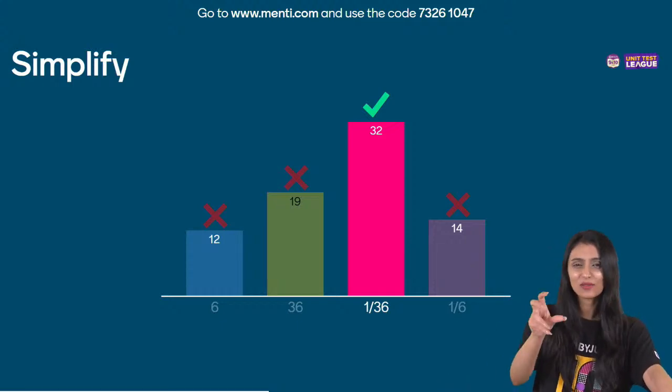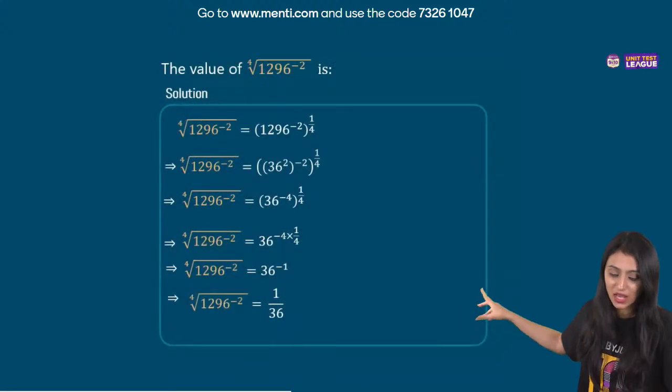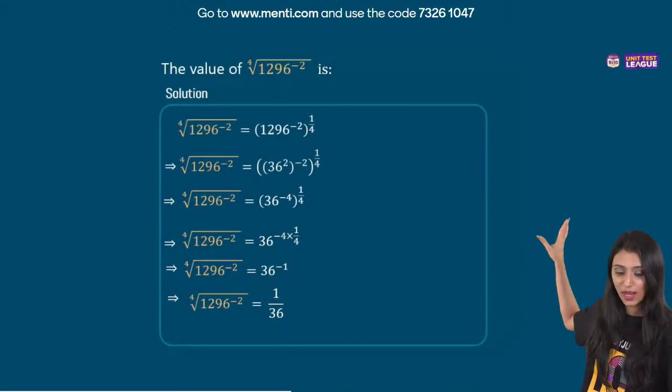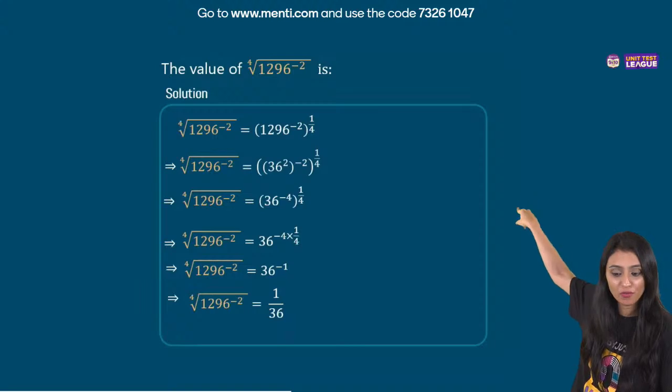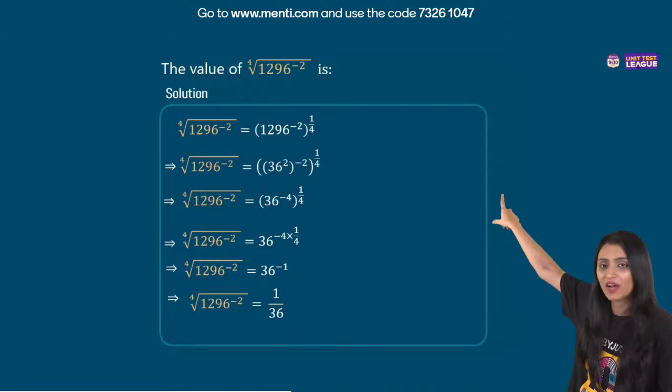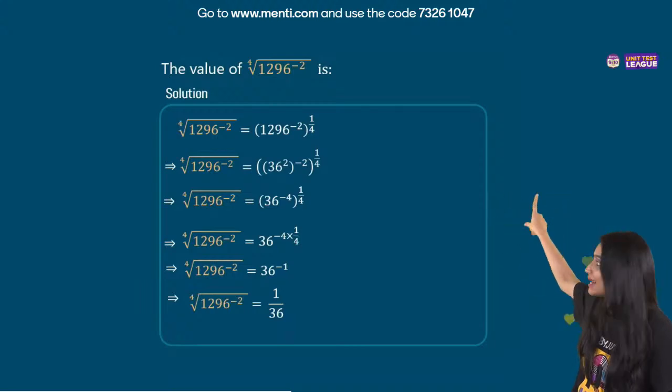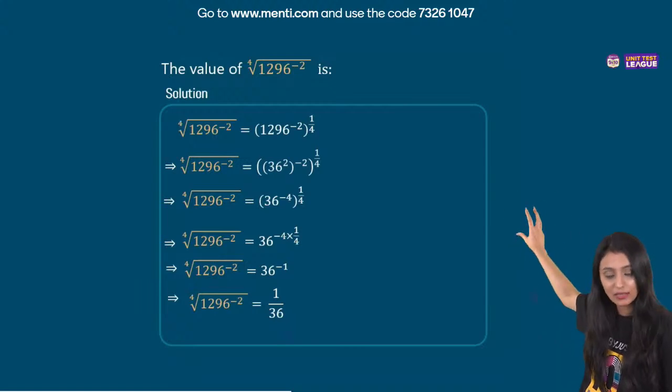Yes. It was a tricky one, but an interesting question. See, 1296 to the power minus 2 as it is. What does this mean? In the root, we have written 4. This means 1 by 4. Had 5 been there, it could have been 1 by 5. Had 10 been there, it would have been 1 by 10. That's how we write it.